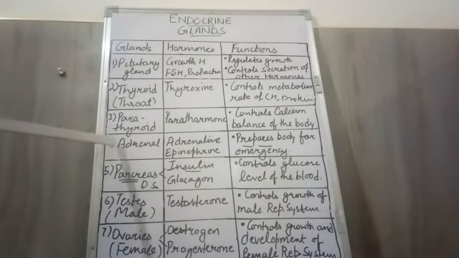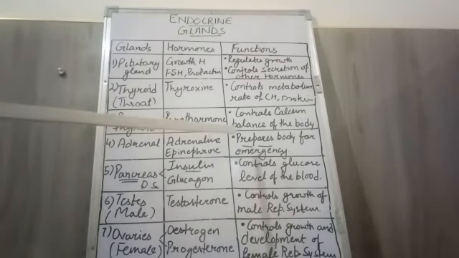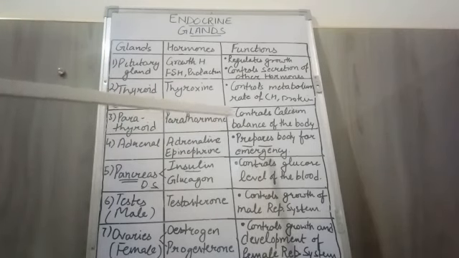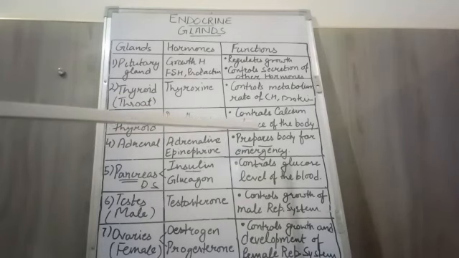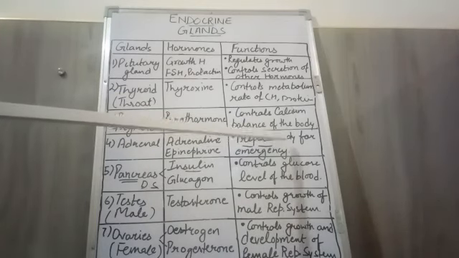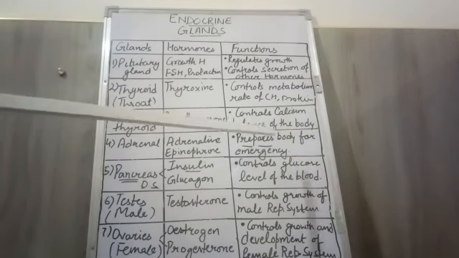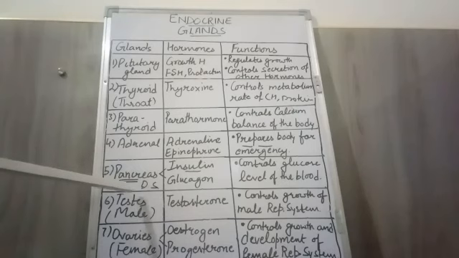Next one is the adrenal gland. The adrenal gland is present just above the kidney, and the hormones released by the adrenal gland are adrenaline, epinephrine and norepinephrine. Adrenaline is also termed a stress hormone because it prepares the body for emergency. This hormone helps to regulate the pulse rate, heart rate and breath rate at the time of emergency.